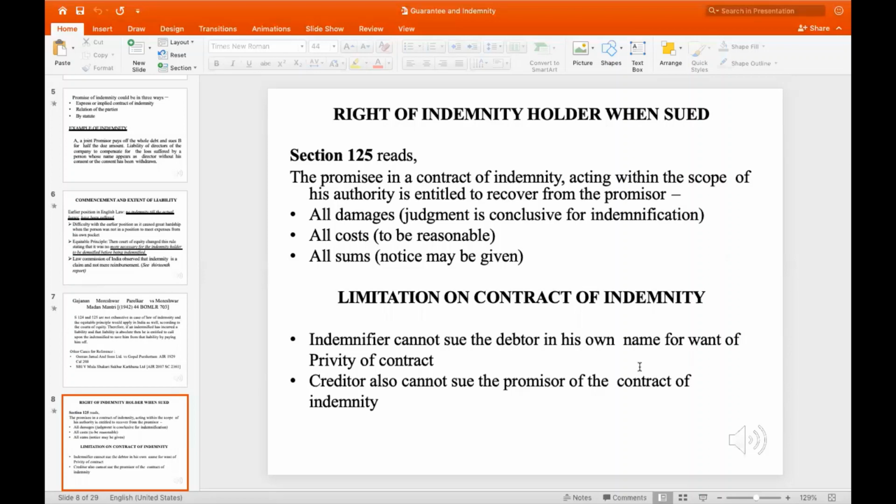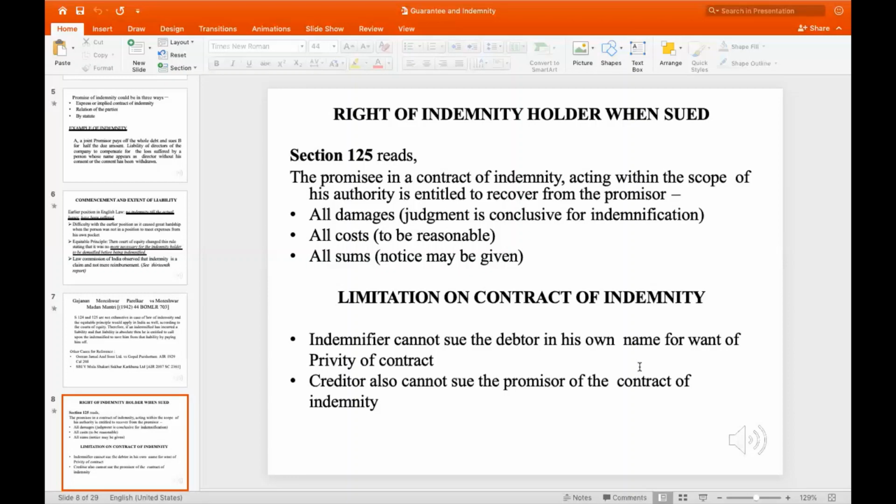What are the limitations of a contract of indemnity that we have to look at? Firstly, the indemnified cannot sue the debtor in his own name for want of privity of contract. With the concept of privity of contract, there cannot be a third party involved, and the consequence is that he cannot sue or be sued. The next is that the creditor also cannot sue the promisor of the contract of indemnity. That is another concern.